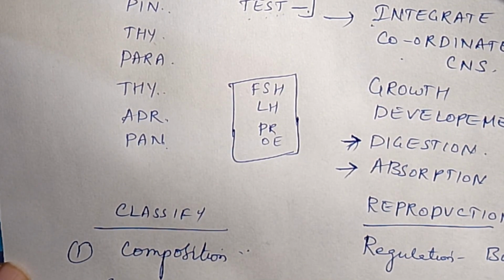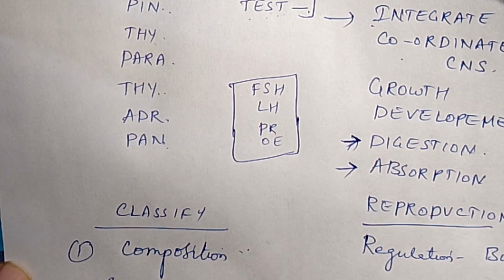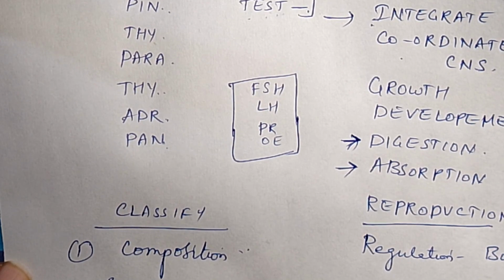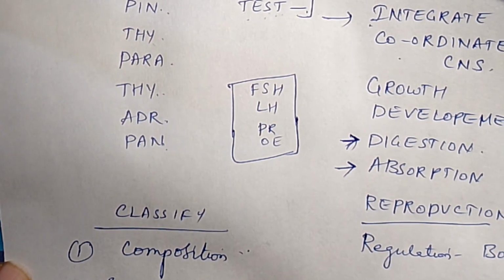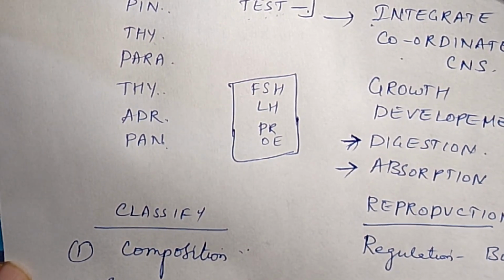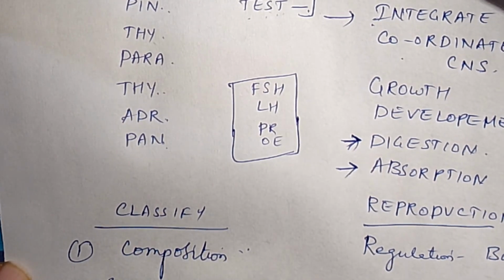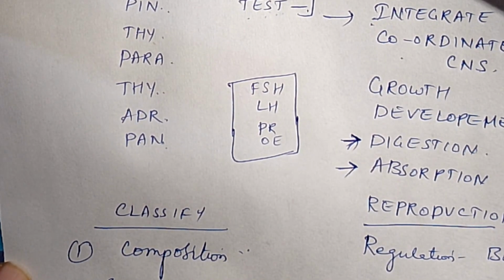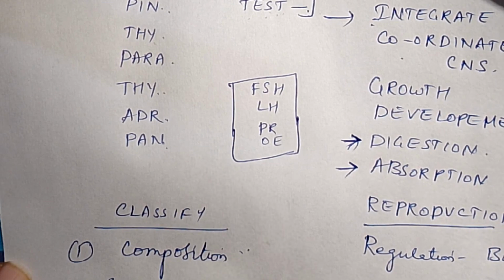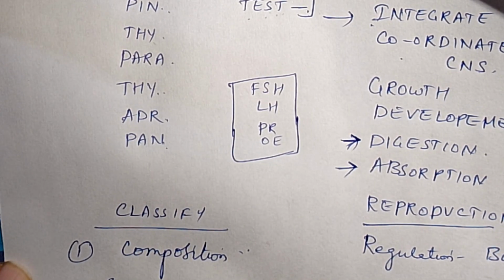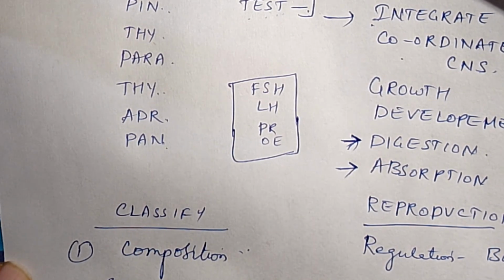Now we can see examples of proteins. For proteins we have pituitary hormones, parathyroid hormone, insulin and glucagon. All these are protein hormones. And amino acid derivatives are the thyroid hormones. We can see thyroid hormone here. Next we can see catecholamines.